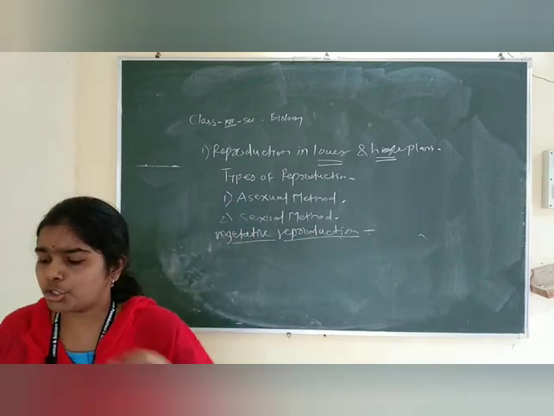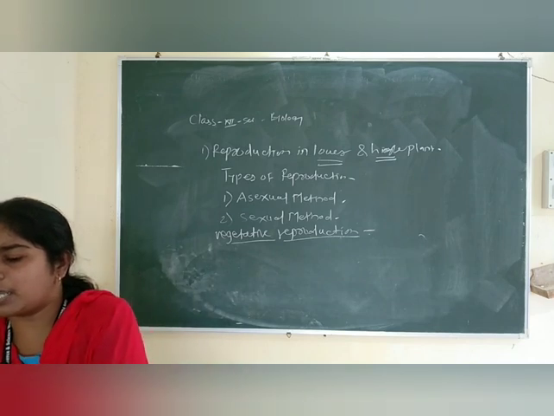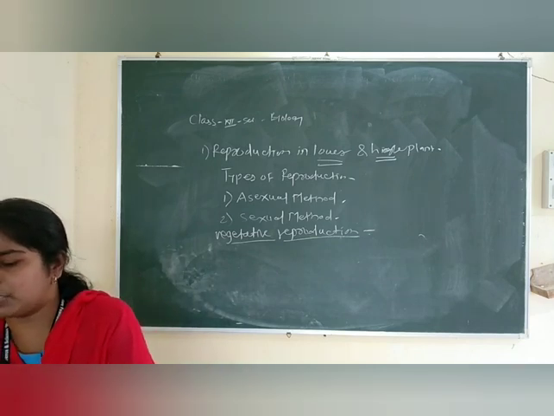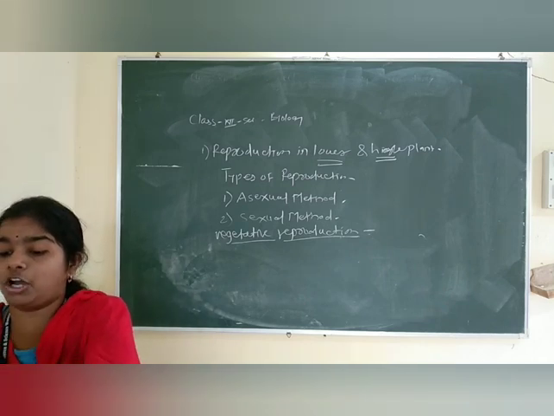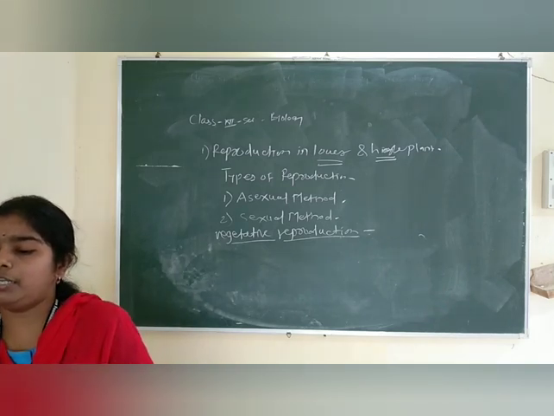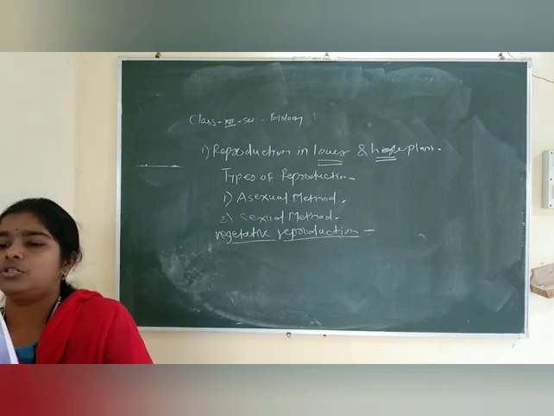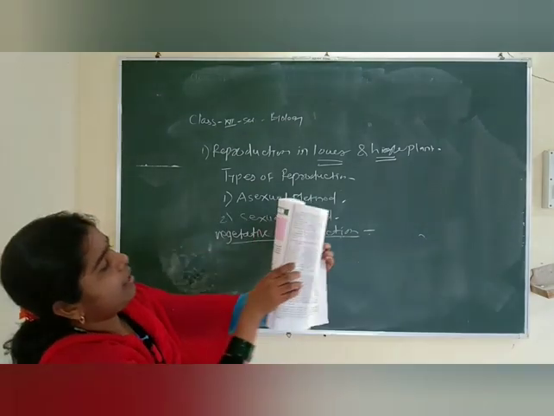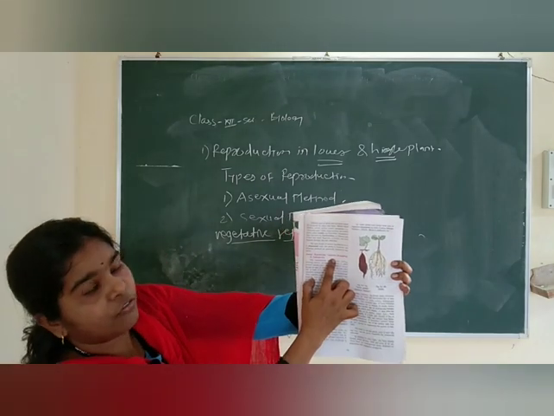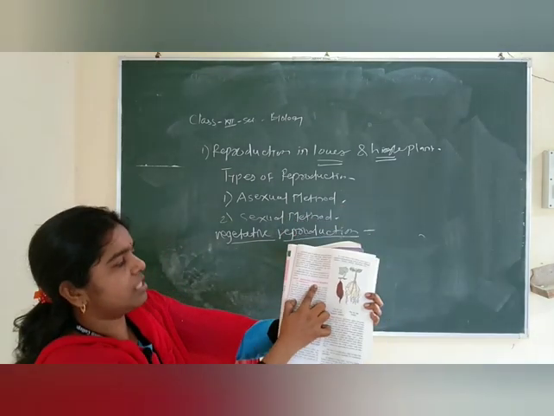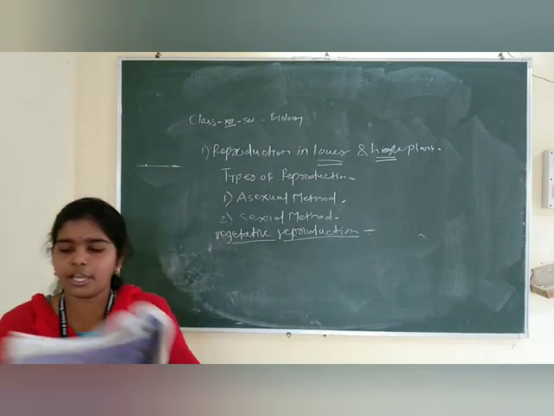Look here, I am showing you, vegetative reproduction is again a type of asexual reproduction. I am showing you, in brackets we have vegetative propagation.